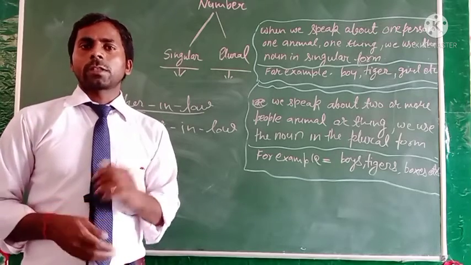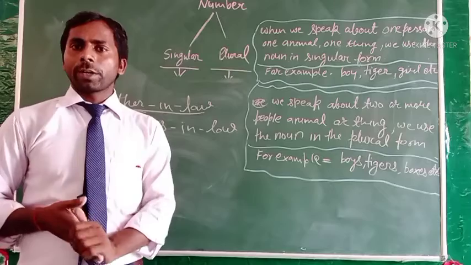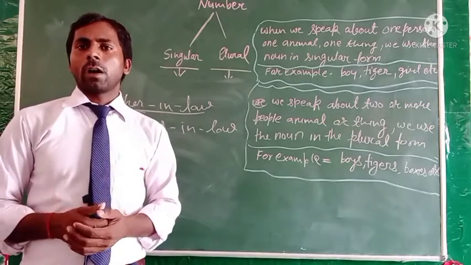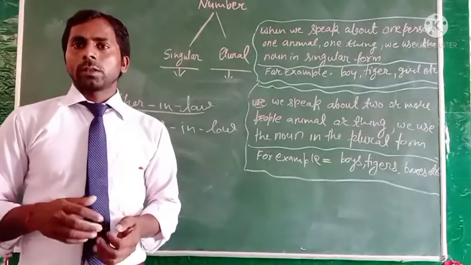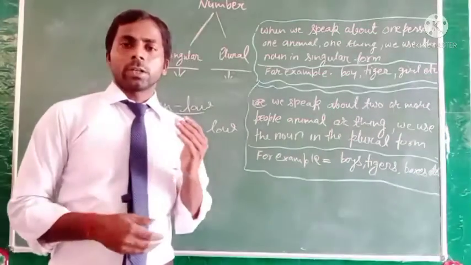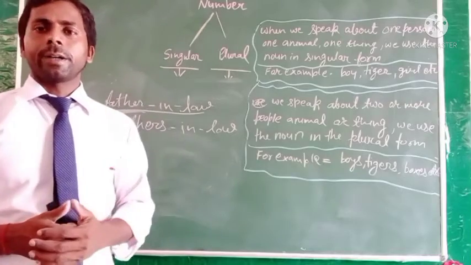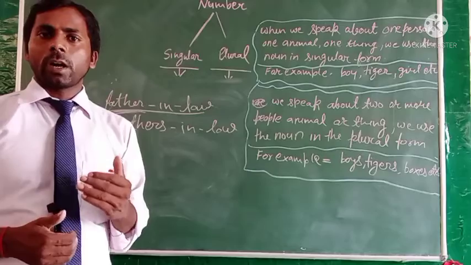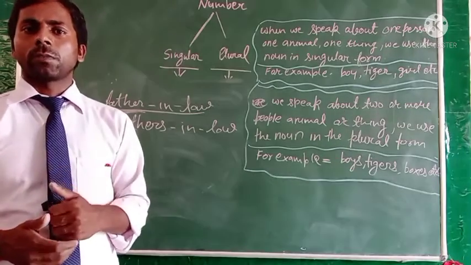Clear? And some of the nouns denoting a specific quantity or amount are considered to be singular. Okay, for example, dozen, hundred. It is a specific quantity, and we always use it as a singular form.